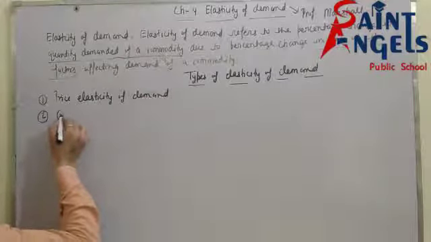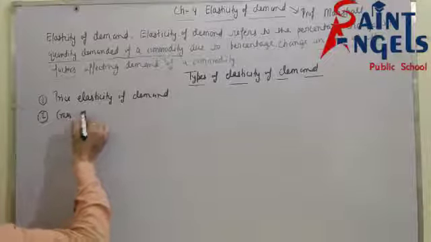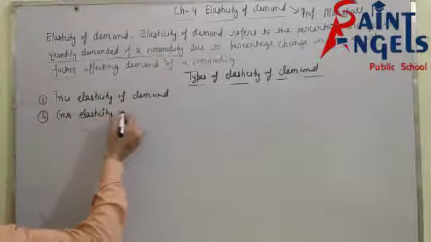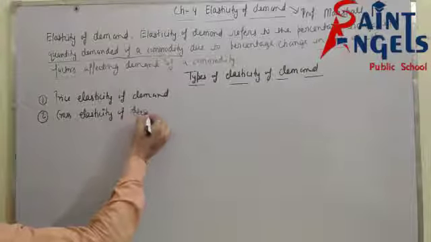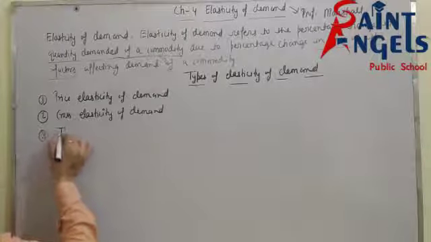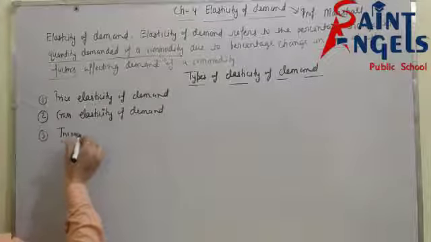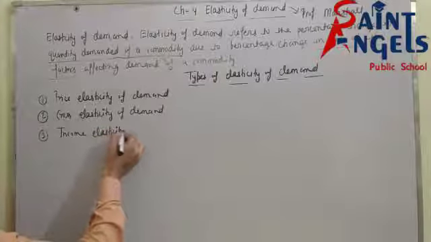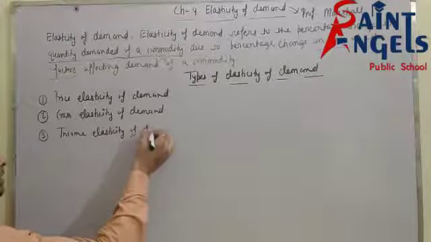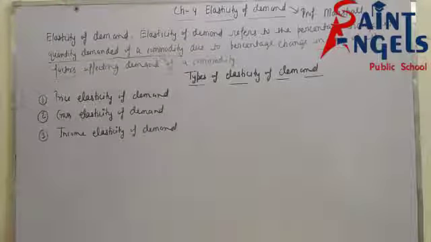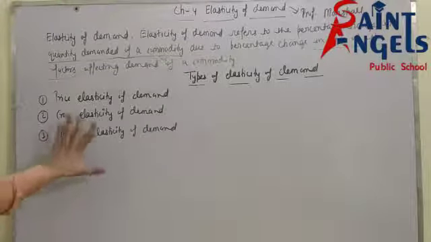Second, cross elasticity of demand. Third, income elasticity of demand. Now see, this is clear.